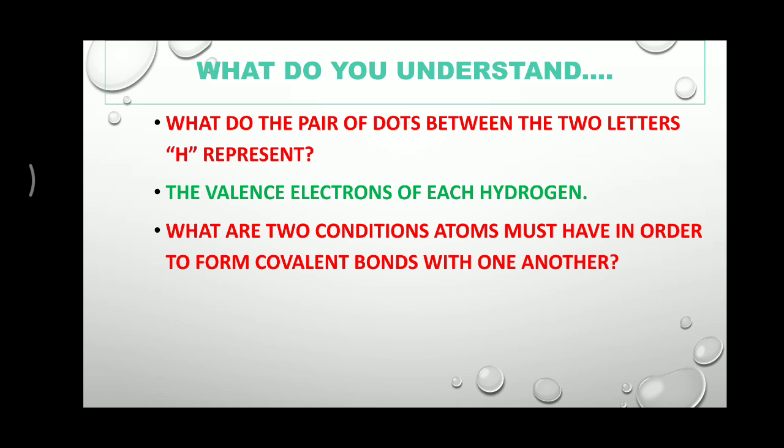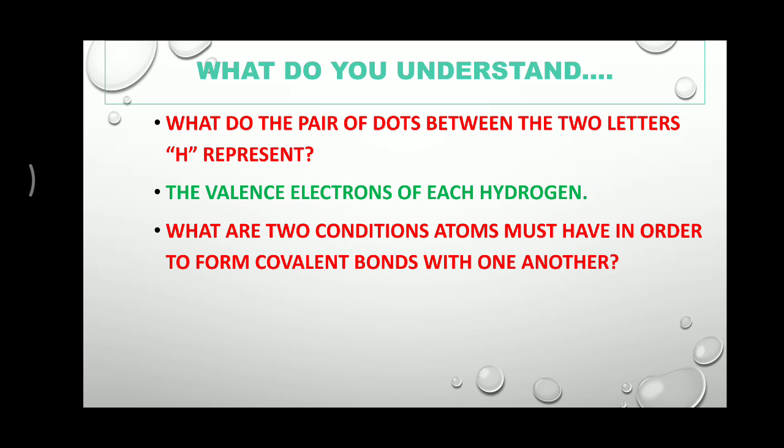The very first condition is that atoms should come closer. That means if the atoms are far apart, they cannot form a covalent bond. The formation of a covalent bond takes place when atoms are near to each other. The second condition is that if atoms come closer to each other, there should be a force of attraction between these 2 atoms.